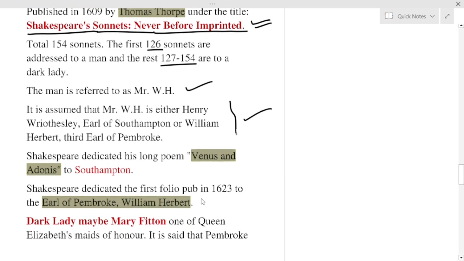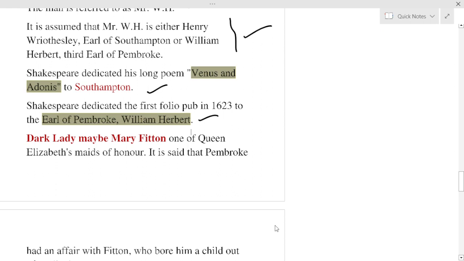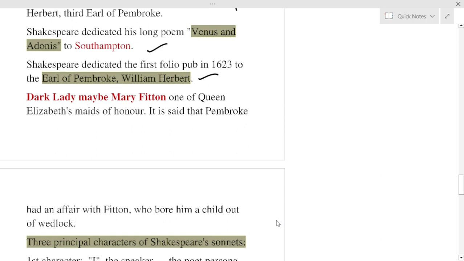Shakespeare dedicated his long poem Venus and Adonis to Southampton. So Shakespeare was on good terms with Southampton, Henry Wriothesley. So from this, it is assumed that maybe Mr. W.H. is Henry Wriothesley. Again, Shakespeare dedicated his First Folio, published in 1623, to the Earl of Pembroke, William Herbert. So he also has a good relation with William Herbert. So maybe Mr. W.H. is William Herbert. The Dark Lady may be Mary Fitton, one of Queen Elizabeth's maids of honor. It is said that Pembroke had an affair with Fitton, who bore him a child out of wedlock.